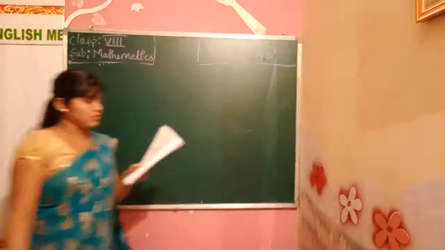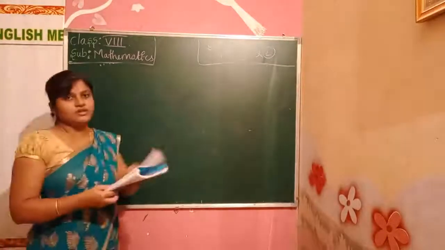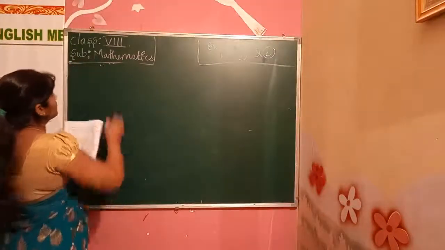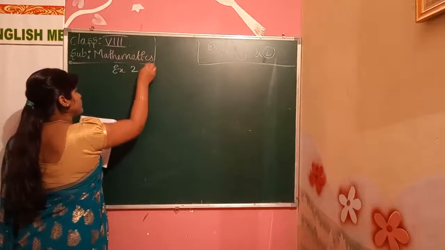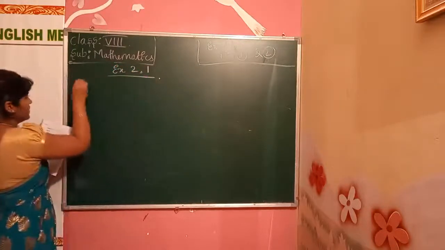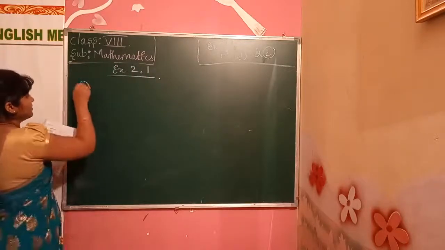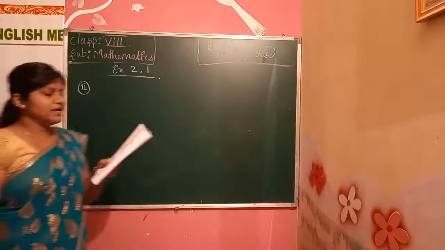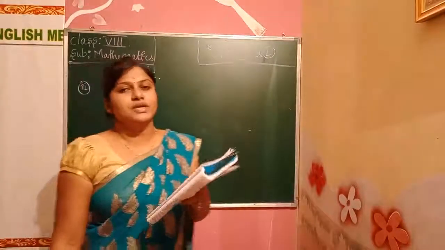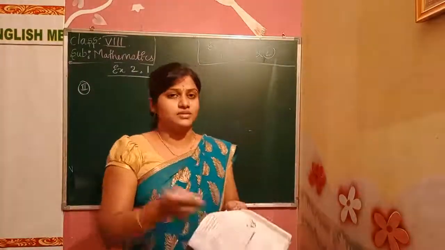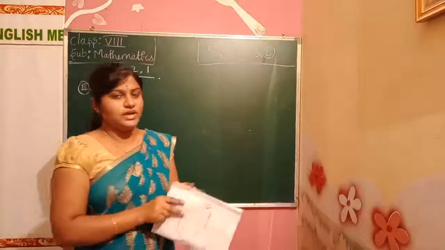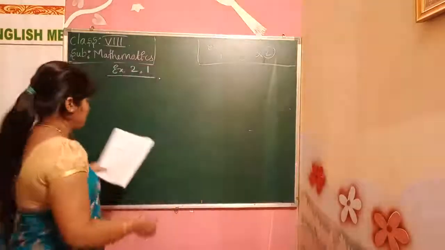Okay, today's homework. We'll move on to the second one. We'll solve the second problem in that exercise number 2.1. We'll start it. 2.1, first one, second main. Write the additive inverse of each of the following. Same how we did in the last example. We solved the additive inverse like that. We have to solve here also.